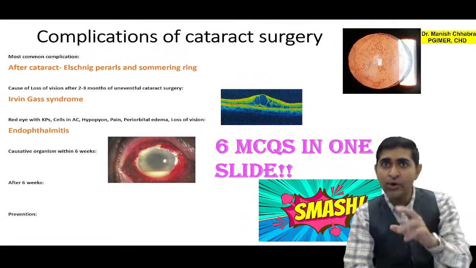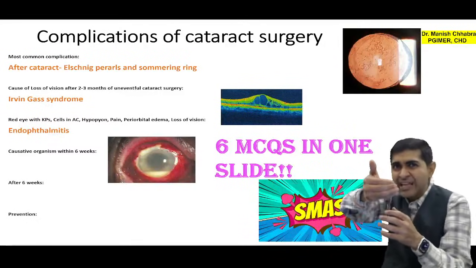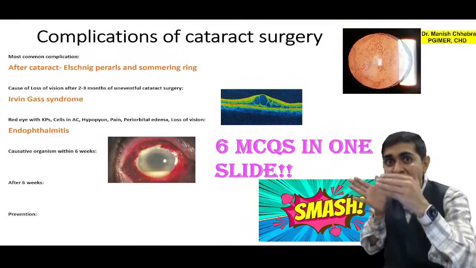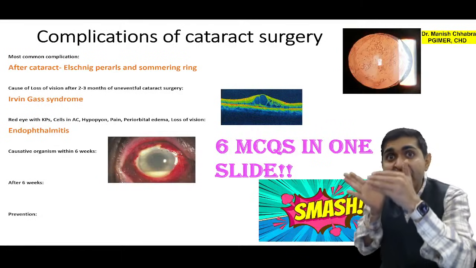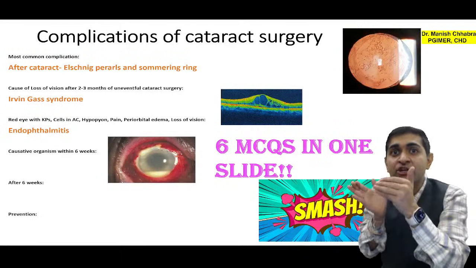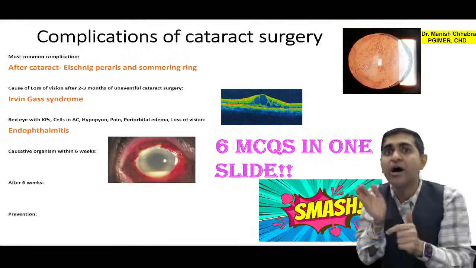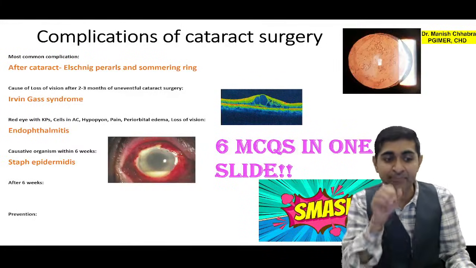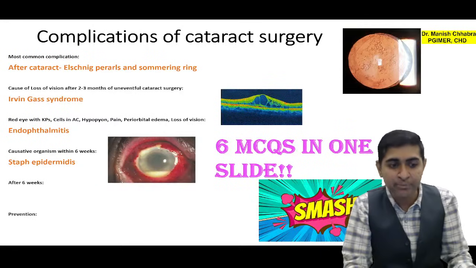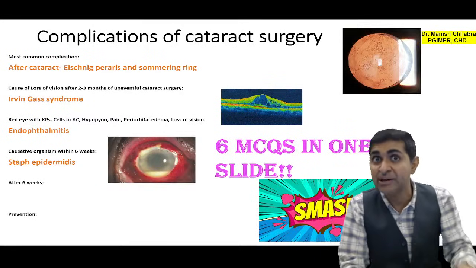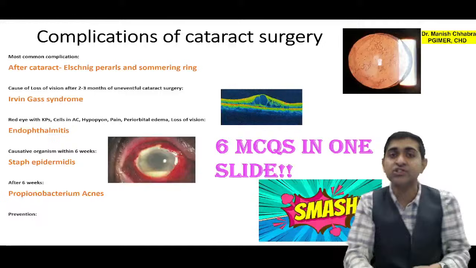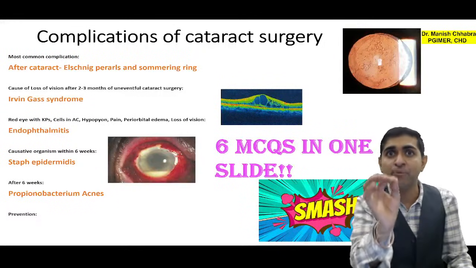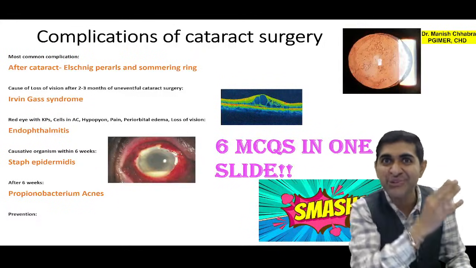Now if the endophthalmitis is happening within 6 weeks of surgery, the most common organism, your PYQ, is Staph epidermidis. If this is not in the option, go for Staph aureus. But if it is happening after 6 weeks of surgery, the organism is Propionibacterium acnes. This is also your PYQ.